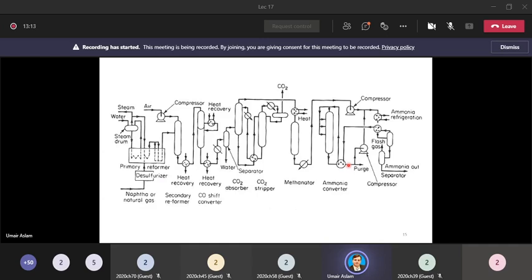One path is this purge path, and the other path is this path in which the stream is passed through a compressor. The same stream is passed through a compressor, and after getting the required pressure, इसको मिक्स कर देते हैं फ्रेश स्ट्रीम से जो मेथनेटर से आती है और कंप्रेसर से रिक्वायर्ड प्रेशर लेती है. उस पॉइंट पे we mix these streams. ठीक है. So what is this purge?